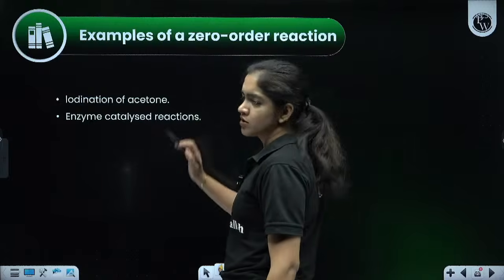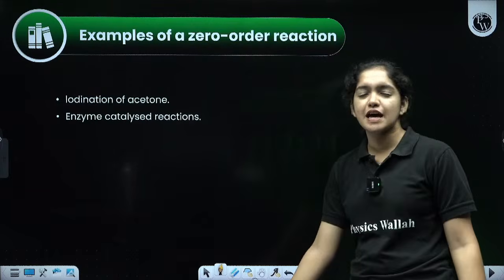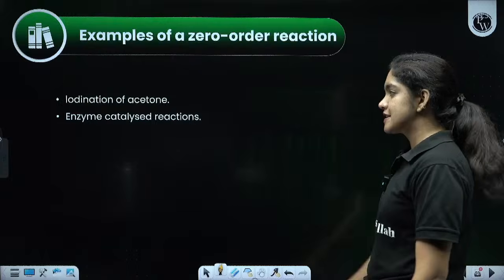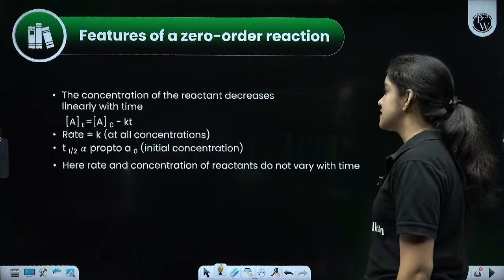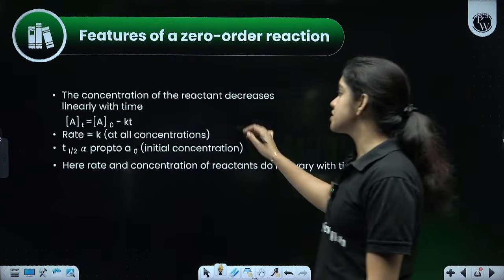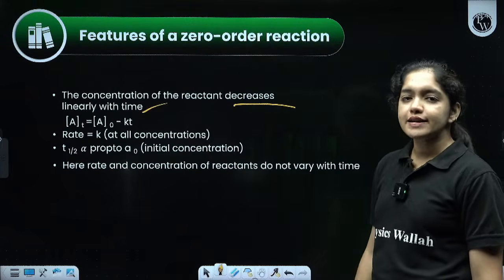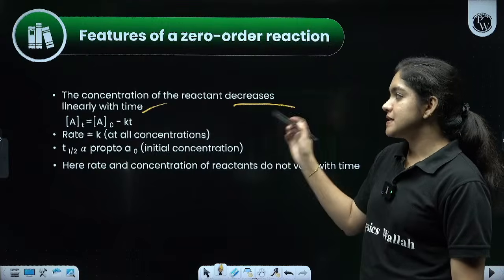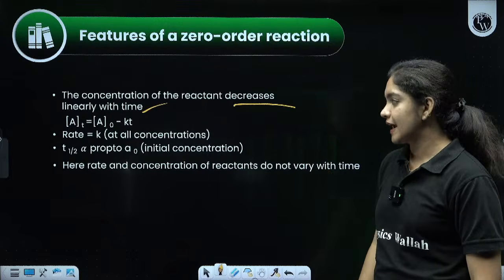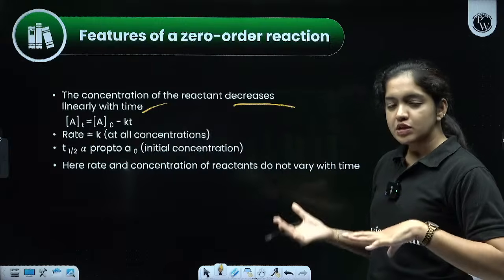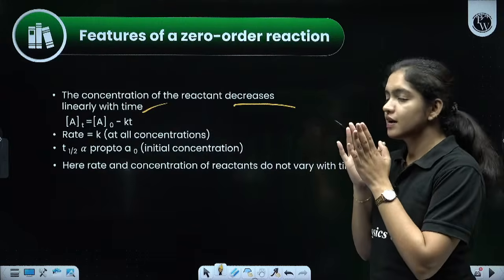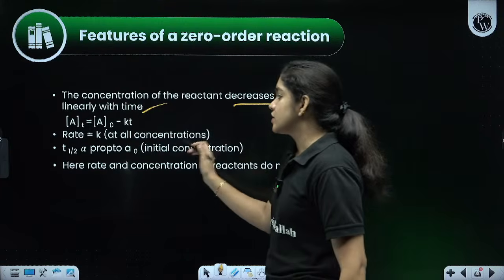Iodination of acetone that we learned, CH3COCH3 plus I2, adding iodine to acetone, and enzyme catalyst reactions. And features of a zero order reaction: the concentration of the reactant decreases with time. That means At = A0 minus kt, the final concentration equals the initial concentration minus kt. So the rate is equal to k at all concentrations.